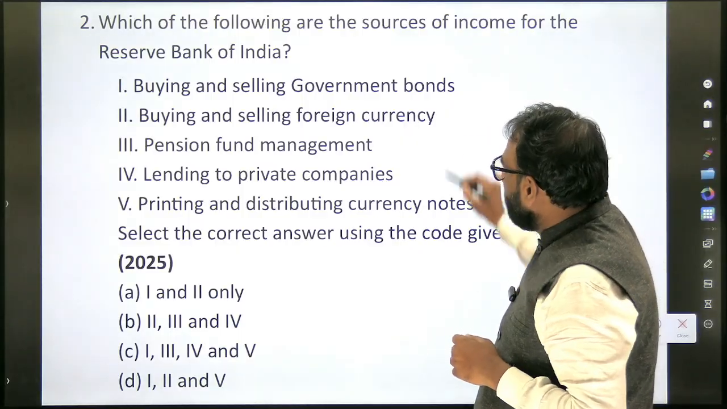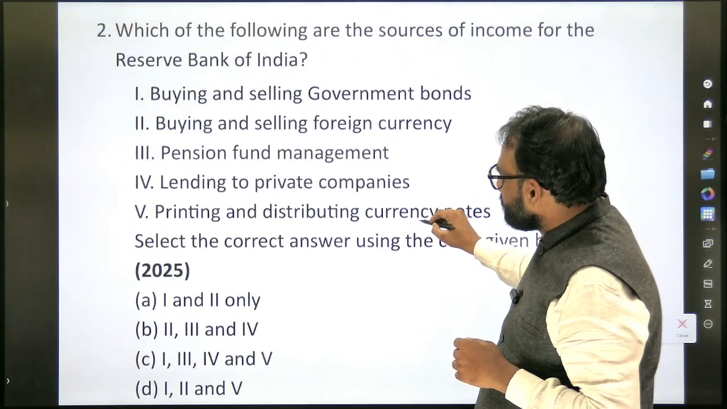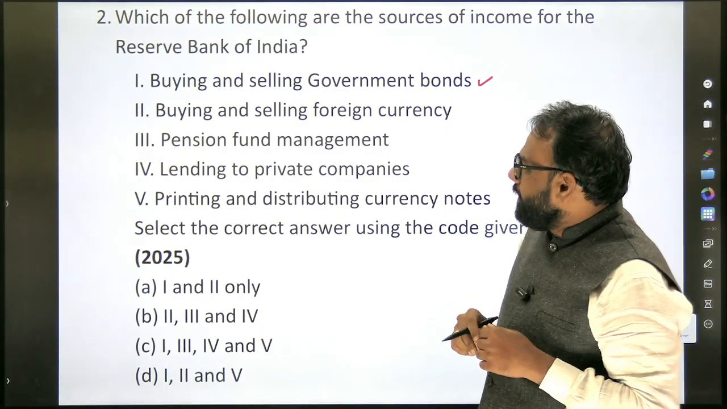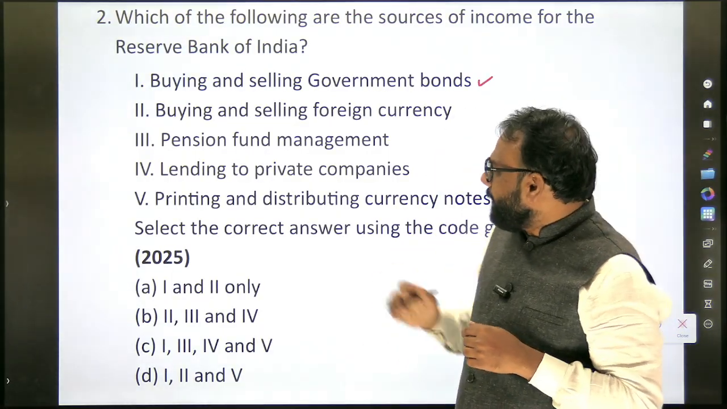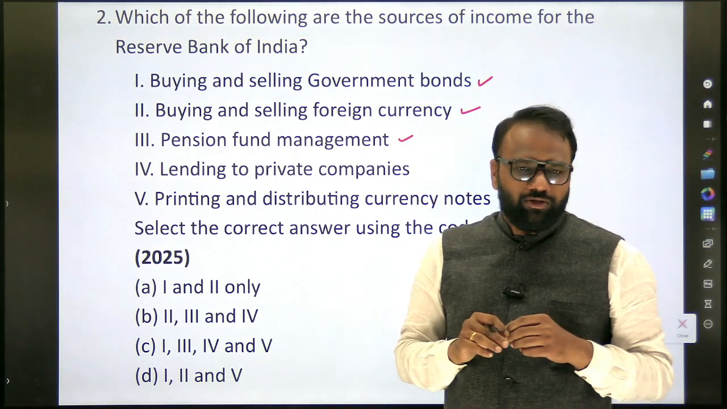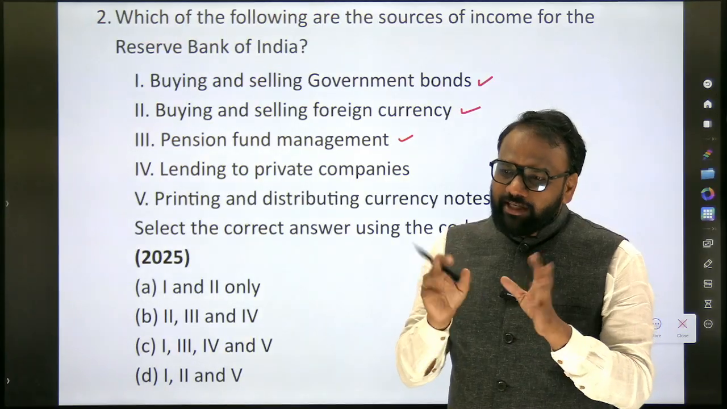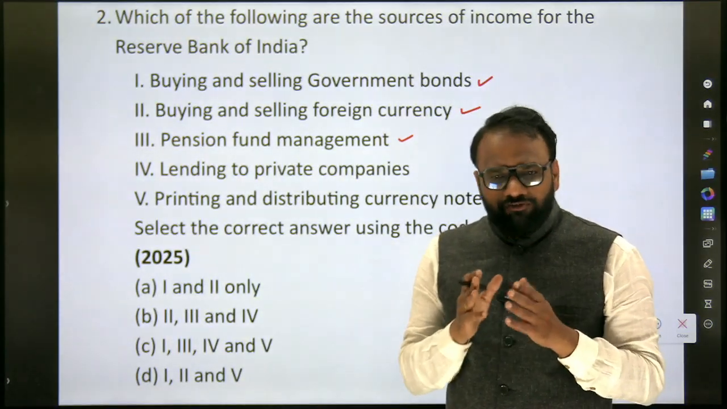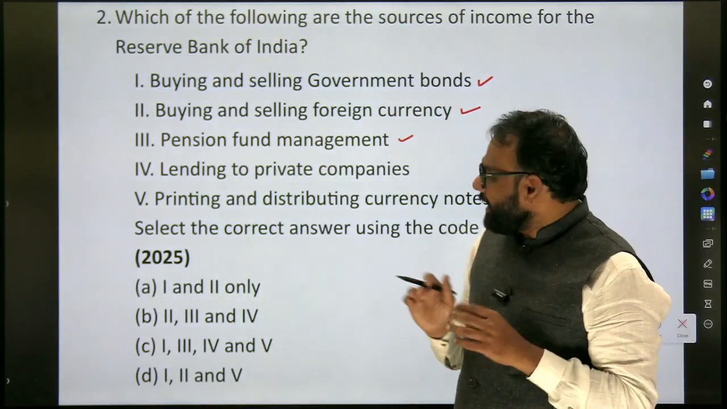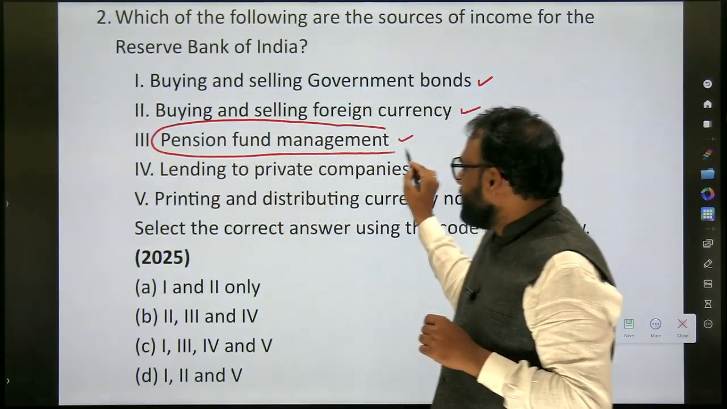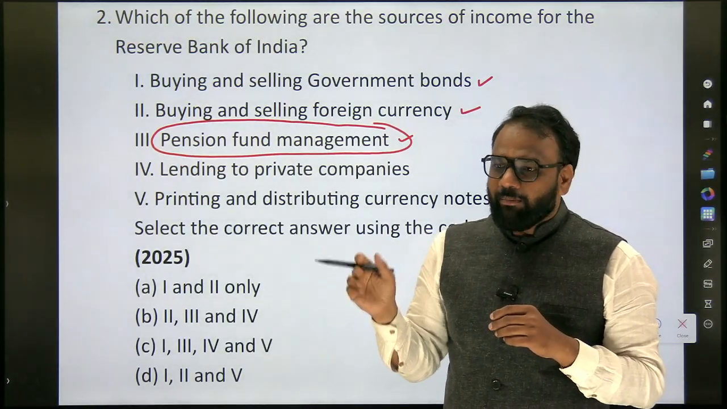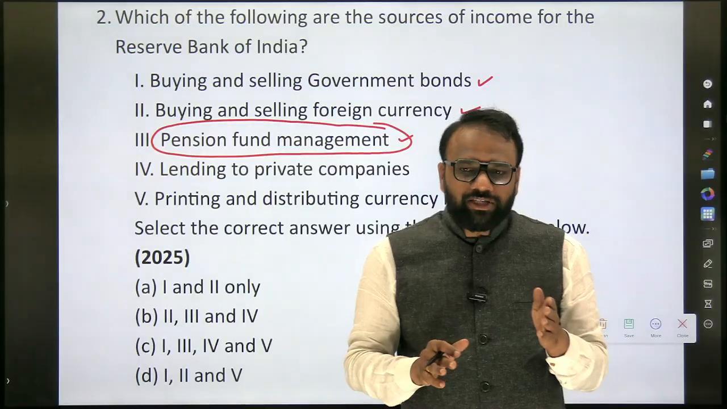Now, buying and selling of government bonds. Already we have discussed all these things. Buying and selling of government bonds, buying and selling of foreign currency, pension fund management. First we shall try to find out the answer to this question. Which one can we eliminate easily at the very first instance? Yes, we can eliminate pension fund management. This elimination is not based on guessing. It's based on rational decision making, because you already know that when it comes to pension fund, who is the regulator?